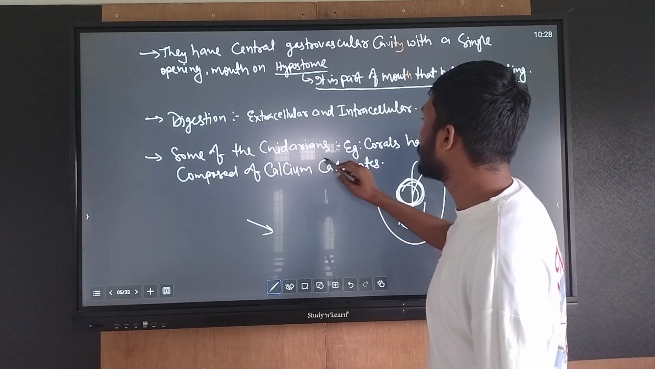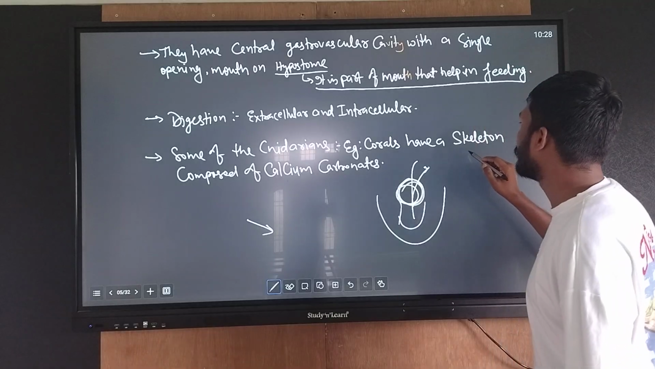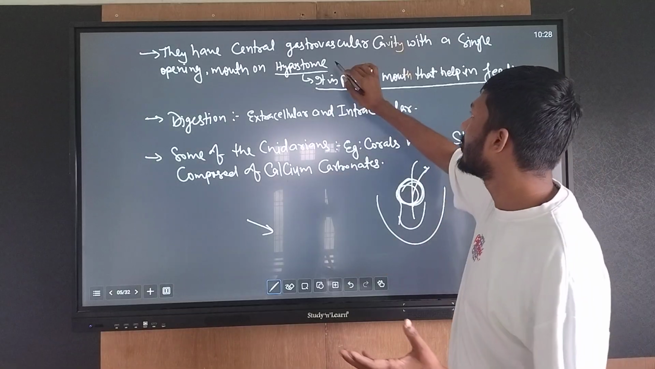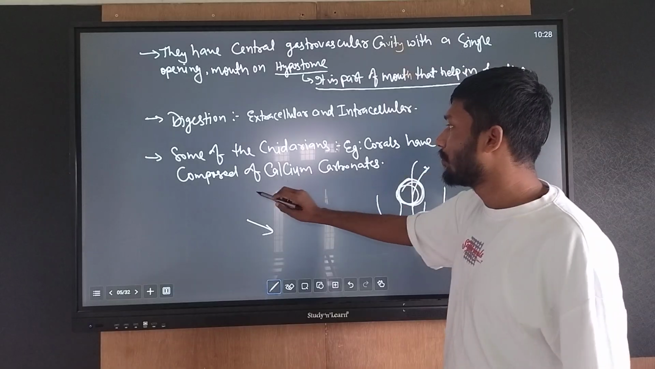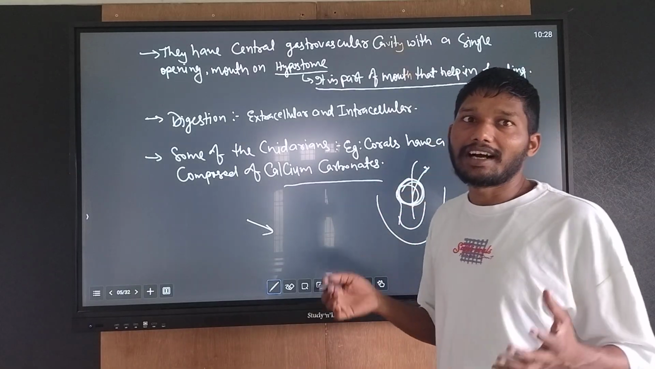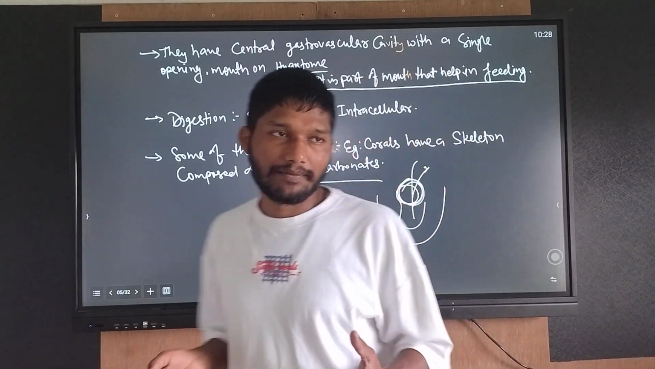Some cnidarians, for example corals, have a skeleton composed of calcium carbonate, which is a hard structure.